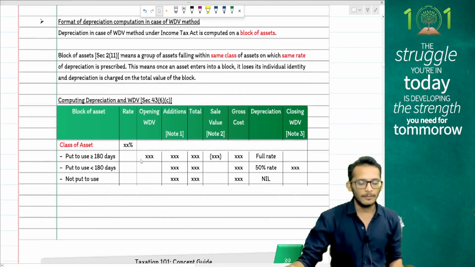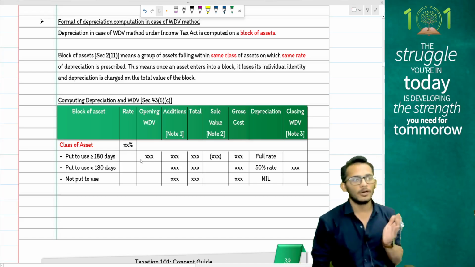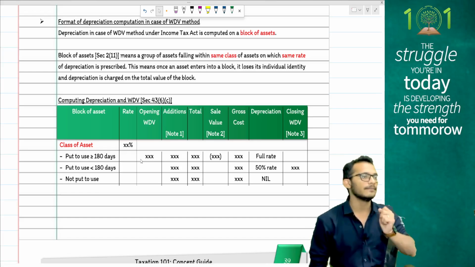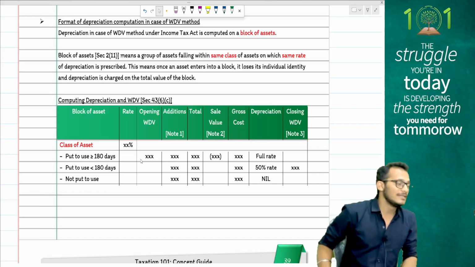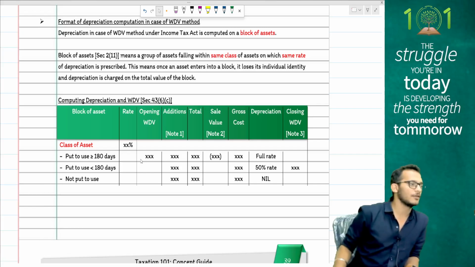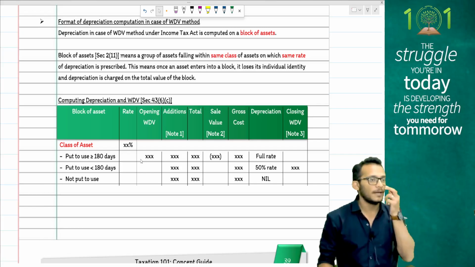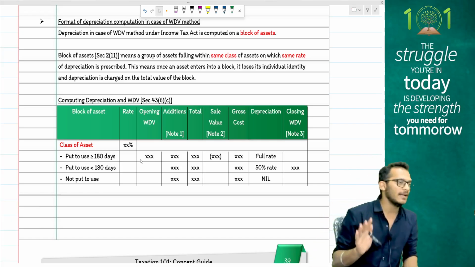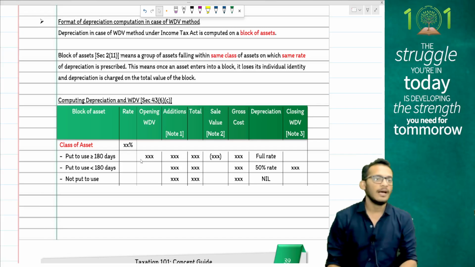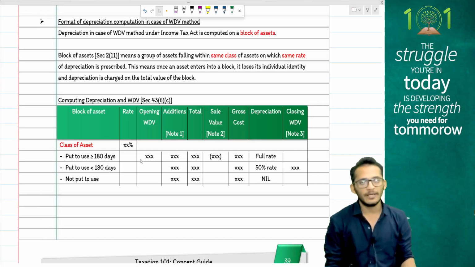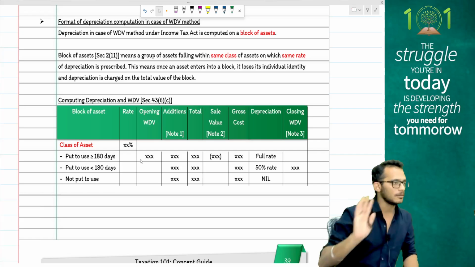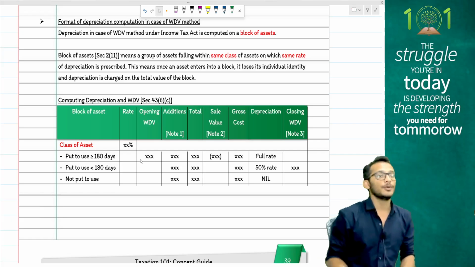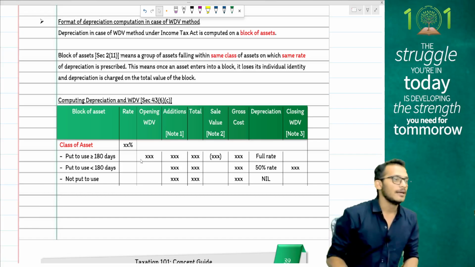How do you compute depreciation, people? When it comes to the WDV method, you will take your opening block, add assets put to use for more than 180 days, less than 180 days, and not put to use, reduce the sale value of the asset, and arrive at the cost of the assets. On the assets which are opening plus more than 180 minus sale value, you will compute full depreciation. Assets which are less than 180, you will compute half depreciation. Assets which are not put to use will get no depreciation, but will get added to the block. Whatever depreciation you have actually allowed will be claimed as depreciation and will be reduced from the block in order to find out your closing WDV.